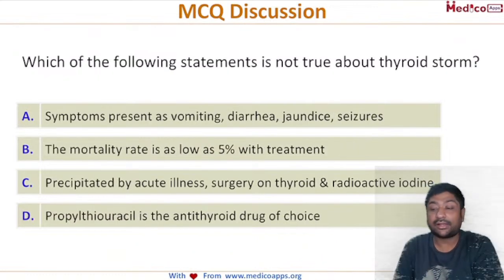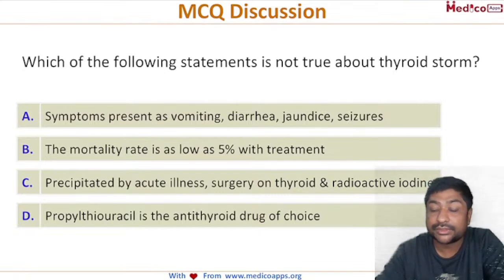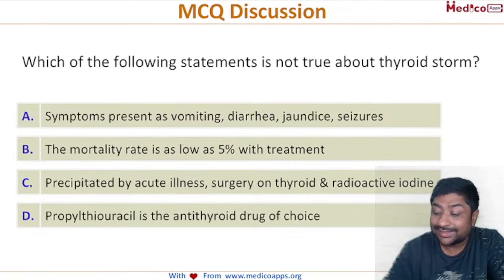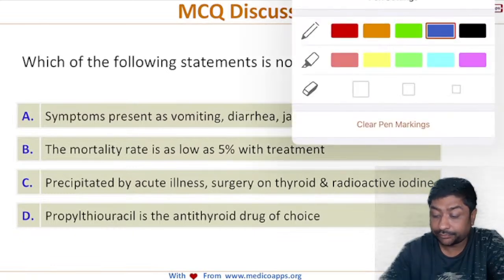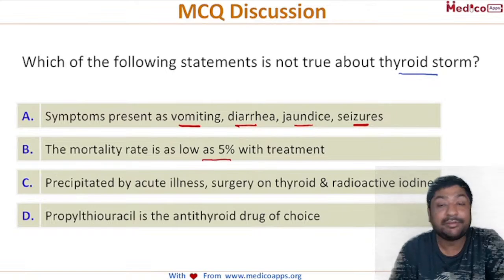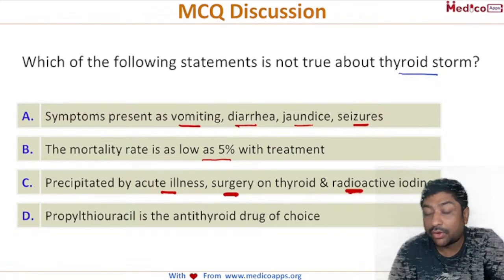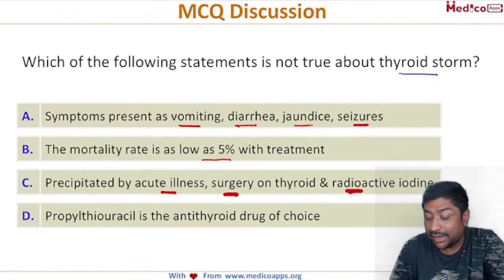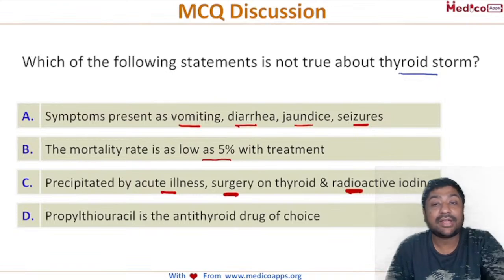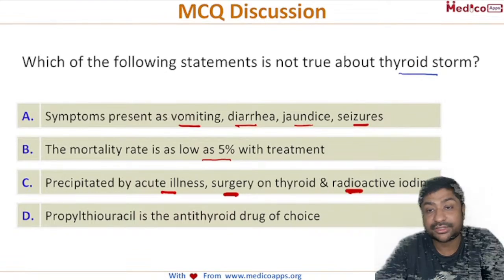Okay, let's look at another very important topic, which frequently gets questioned either as part of surgery, pharmacology or medicine. Which of the following is not true about thyroid storm? Your options are: A, symptoms are vomiting, diarrhea, jaundice, and seizures. B, mortality rate is as low as 5% with treatment. C, precipitated by acute illness, surgery on thyroid, or radioactive iodine. And D, propylthiouracil is the anti-thyroid drug of choice. So, what option, according to you, is not true about thyroid storm?